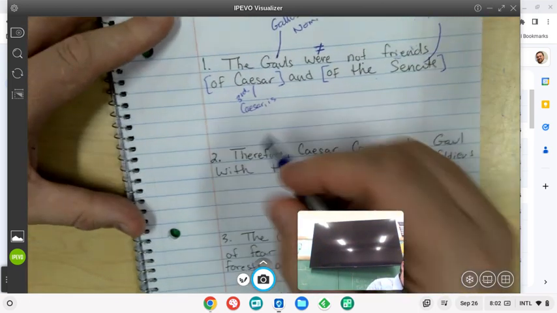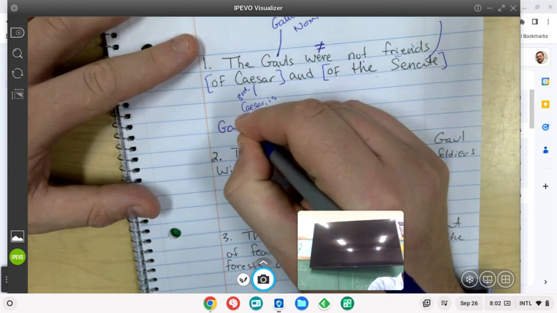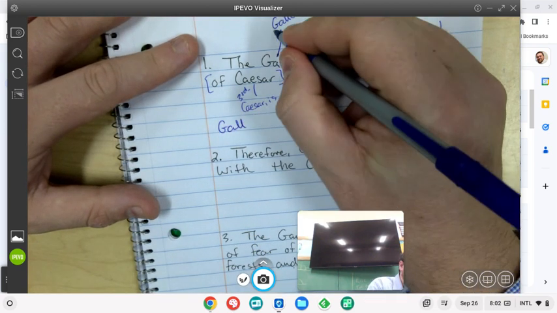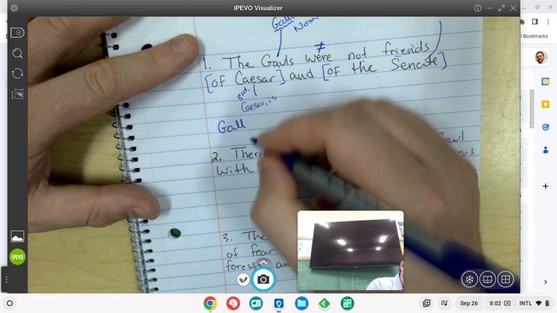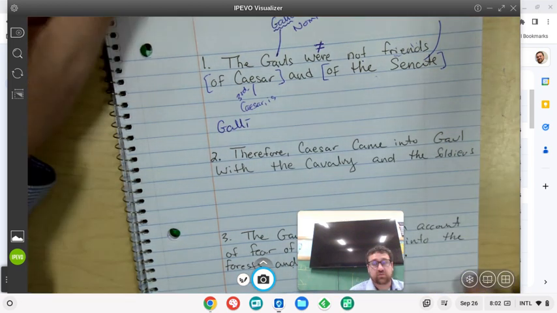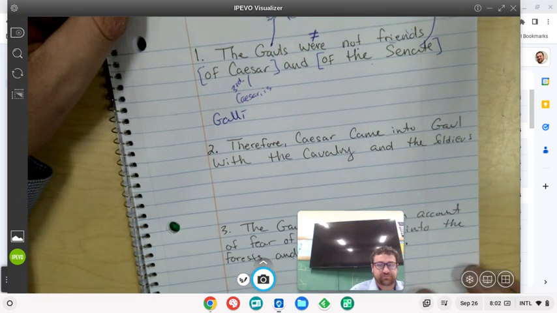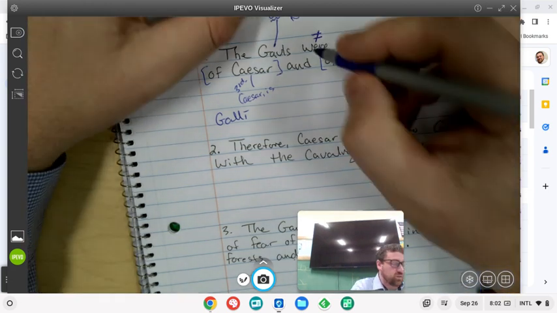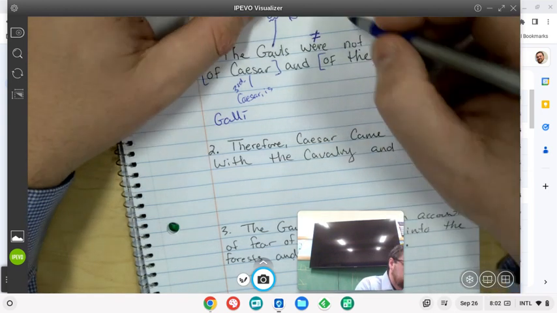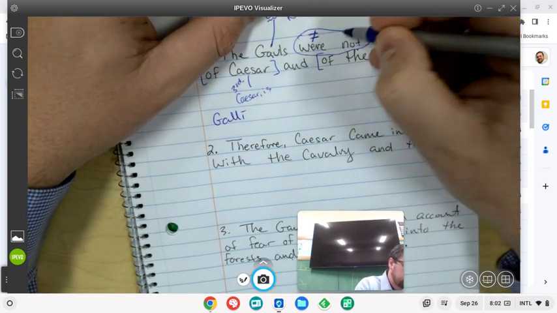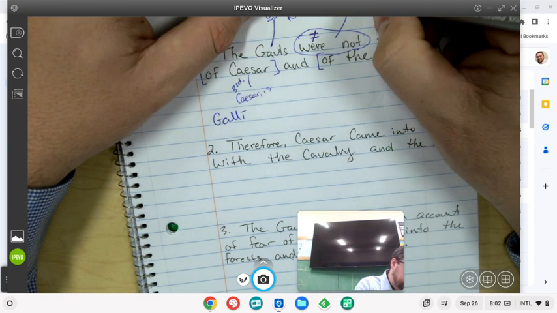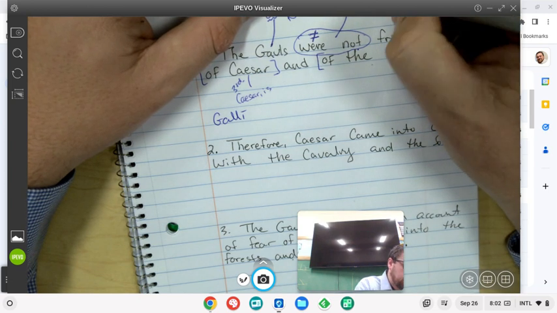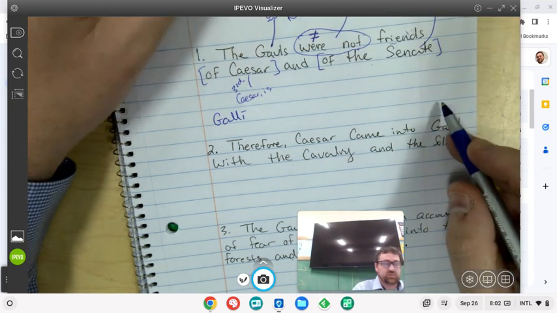So let's start with the Gauls, okay? Gaul would be our stem, but Galli would be the Gauls plural when they are the subject. And so then we're going to save our were not for the end, and that's going to be erant, which we're going to put on the end.